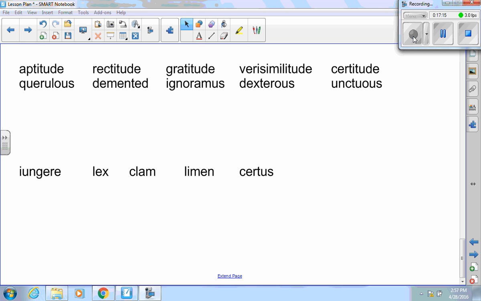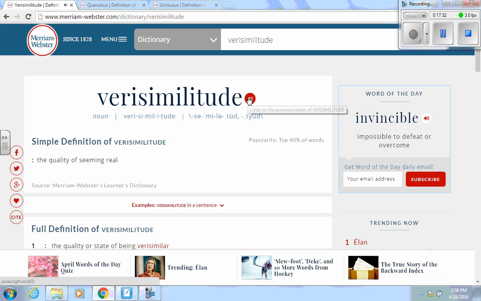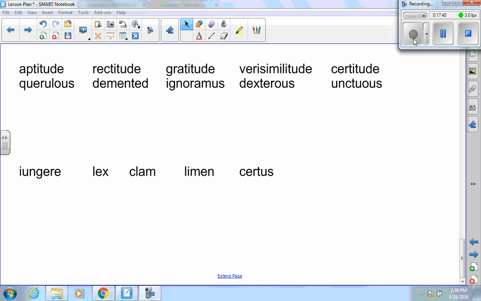English vocab that you're expected to know. You have aptitude, that is a natural tendency. Rectitude is strict honesty. Gratitude is thankfulness. You know what? I'm not even going to try. Here you go. Verisimilitude. Verisimilitude. That is the appearance of looking real or appearing real.